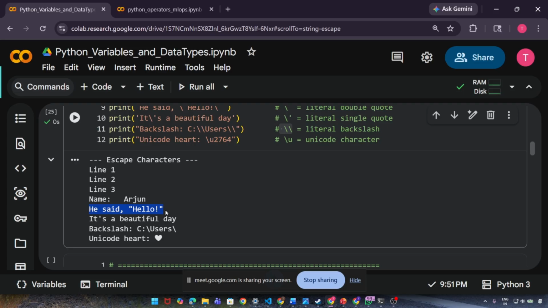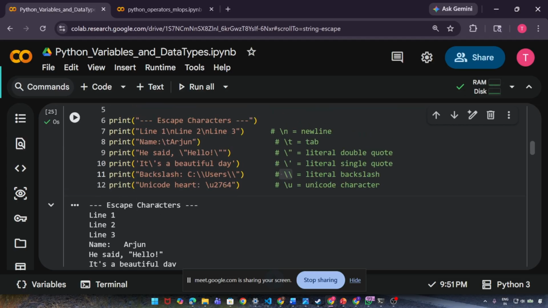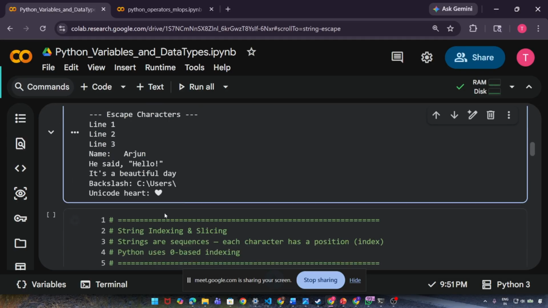I got he said hello. I got name Arjun with a space. I got line 1, line 2, line 3 in multiple lines. I got the backslash like this. And I got a heart like this. How? Because this is the Unicode character. This means this love sign. Okay?